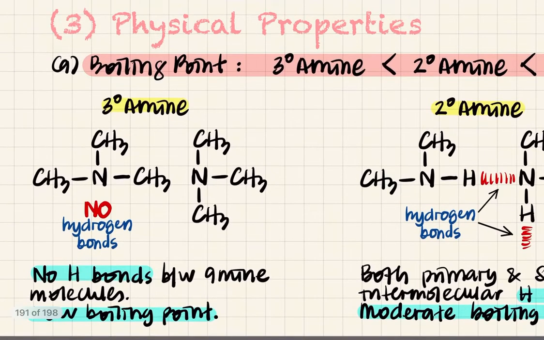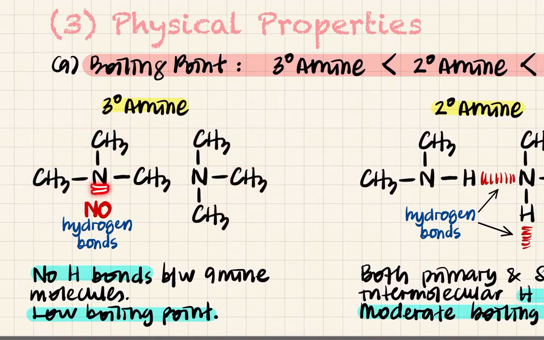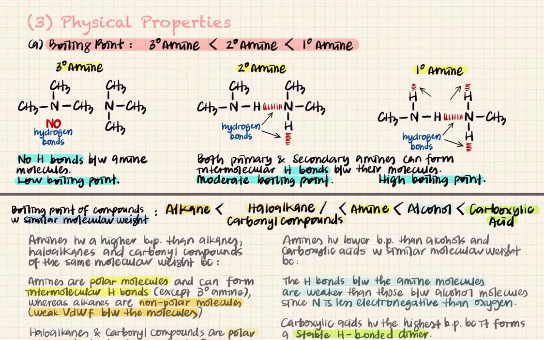Okay, so tertiary amine, you know that it has 1, 2, 3 R groups. So that means that this nitrogen does not have any hydrogens attached to it. No hydrogen. Okay, in order to form hydrogen bonds between the amine molecules, you need to have a hydrogen. Okay, so for tertiary amine, no hydrogen bonds are formed between the amine molecules. Okay, so it has the lowest boiling point. So that's how you compare the boiling point for amines.